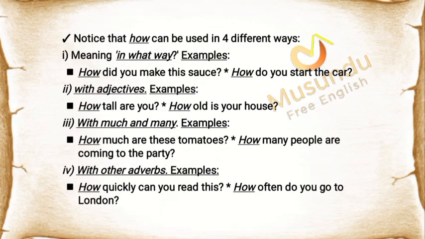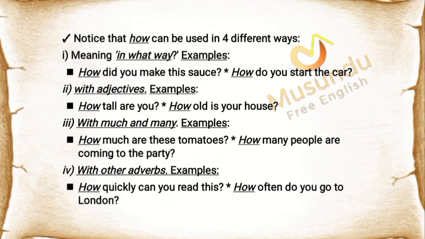Notice that how can be used in 4 different ways. 1. Meaning, in what way? Examples: how did you make this sauce? How do you start the car? 2. With adjectives. Examples: how tall are you? How old is your house? 3. With much and many.